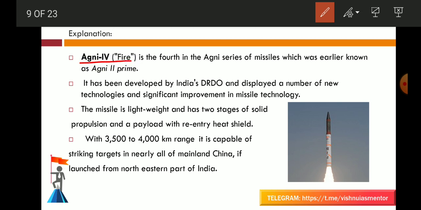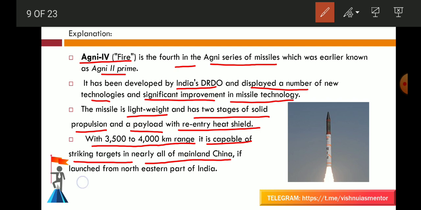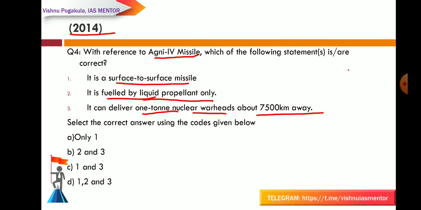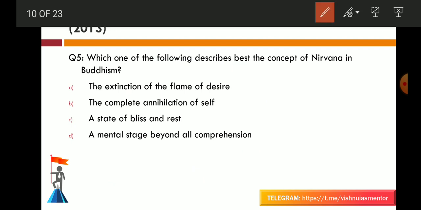Agni 4 is the fourth in the Agni series of missiles, which was earlier known as Agni 2 Prime. It has been developed by India's DRDO and displayed a number of new technologies and significant improvement in missile technology. The missile is lightweight and has 2 stages of solid propulsion and a payload with re-entry heat shield. With a 3,500 to 4,000 km range, it is capable of striking targets in nearly all of mainland China if launched from the northeastern part of India. Okay, this is the Agni 4. So the answer is A. Next is the 2013 question.